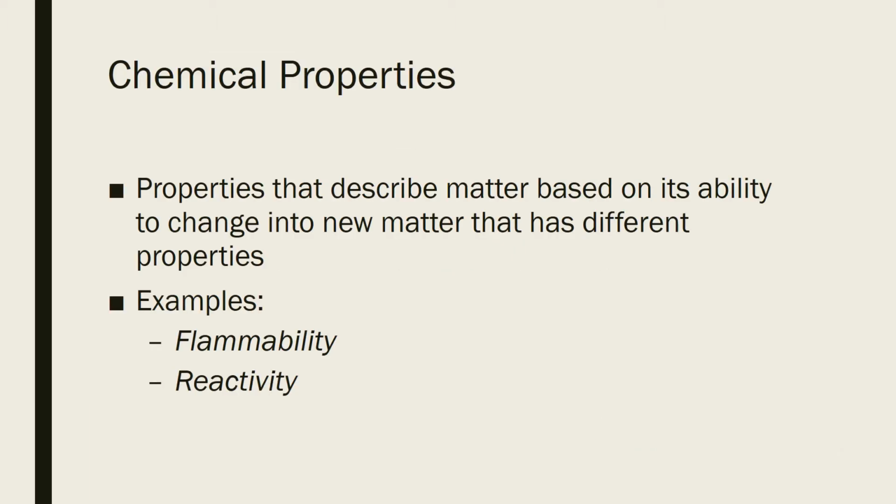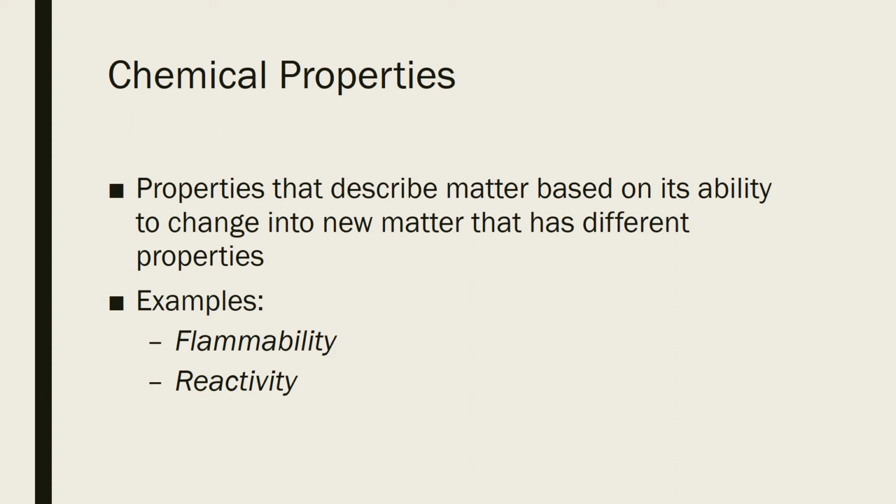The definition of a chemical property is a property that describes matter based on its ability to change into new matter that has different properties. This is the opposite of what we looked at with physical properties. This is the ability for the identity to actually change. That has to happen. It has to be the ability to do that for it to be a chemical property.